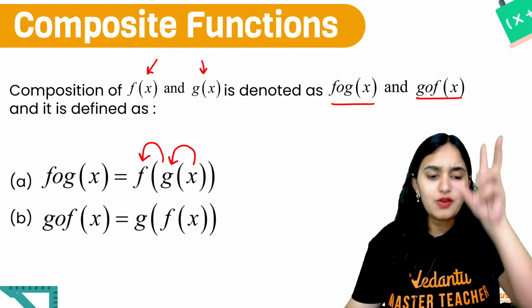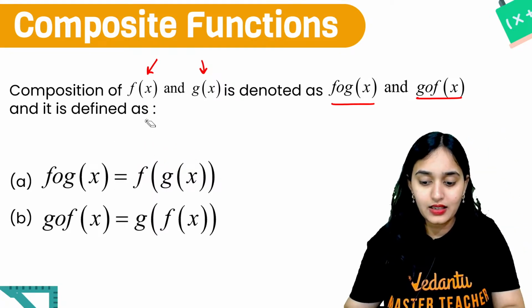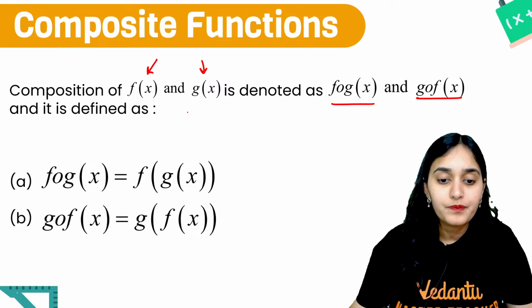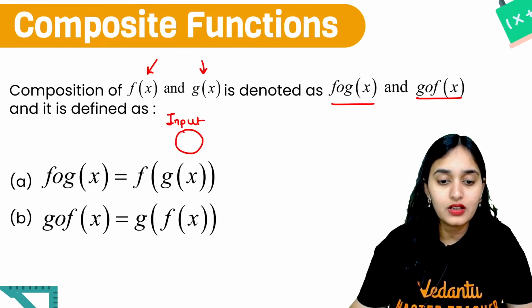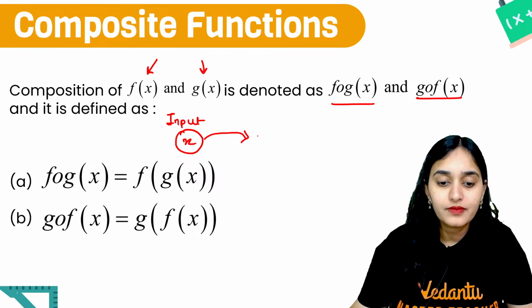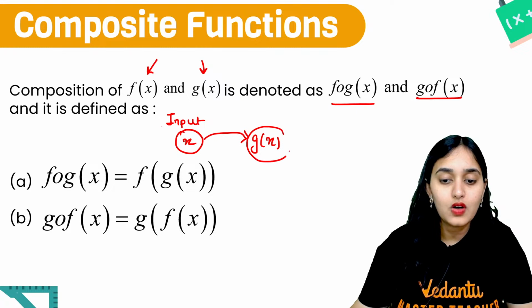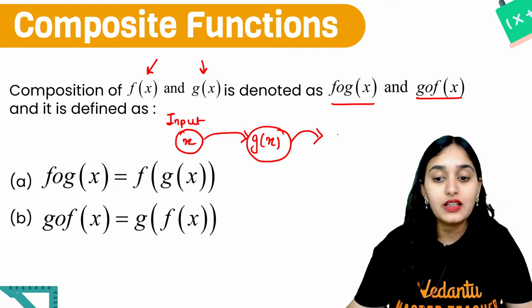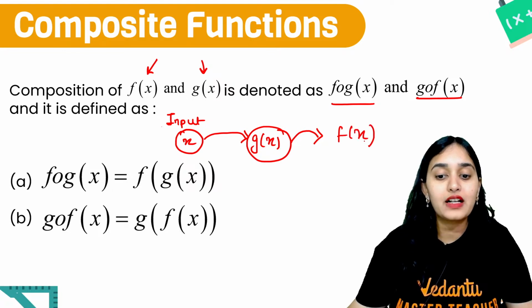Let's try to understand it this way. In the form of a diagram, I'll explain it to you. Suppose you have an input x value. Then you put it inside the g function. Whatever you get from the g function goes to the f function.